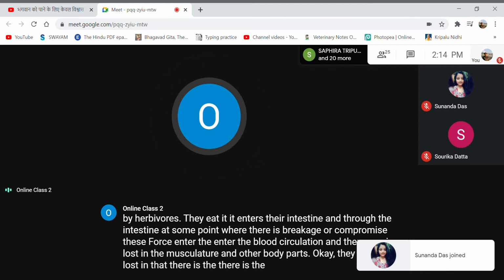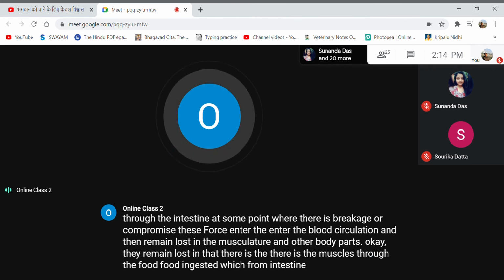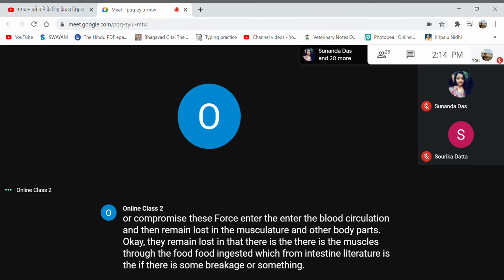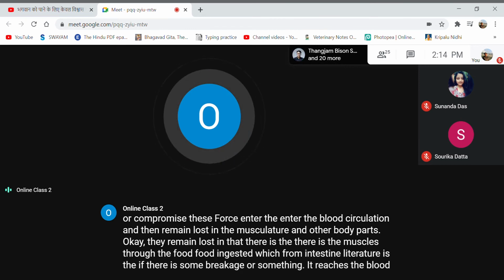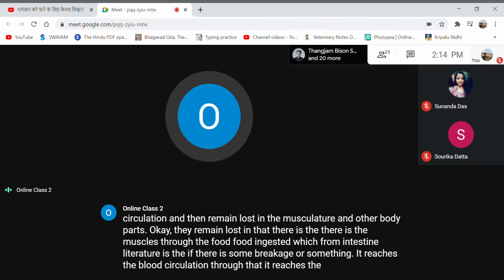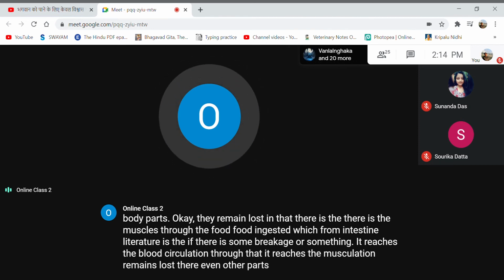They reach the muscles through the food ingested, which from the intestine, if there is some breakage, reaches the blood circulation. Through that, it reaches the musculature and remains lodged there, even in other parts of the body. Now it is waiting for its chance.